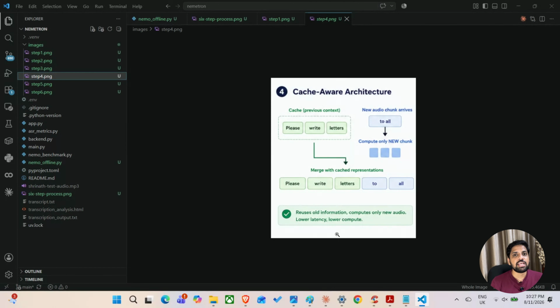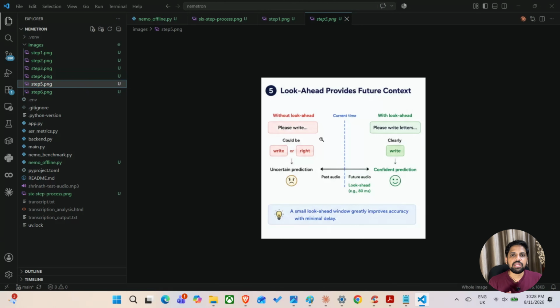Although the number of computations has been drastically reduced, the problem which we discussed in step 2, of overlapping words between multiple chunks, hasn't been solved. That's why we have step number 5. Let's try to understand this with the same sentence. Please write letters to all the students. Imagine in the first chunk, the model received the audio please write, and the model is performing the transcription of this particular audio. And in this particular case, due to linguistic complexity, the model doesn't know whether to transcribe it as WRITE or RIGHT.